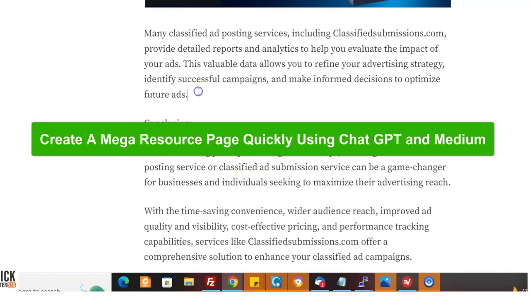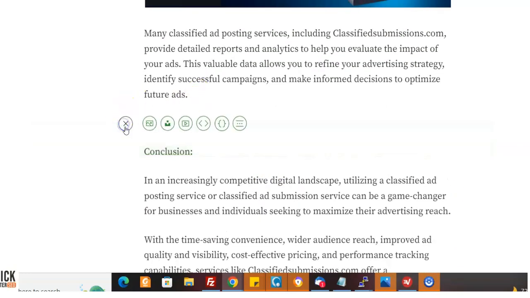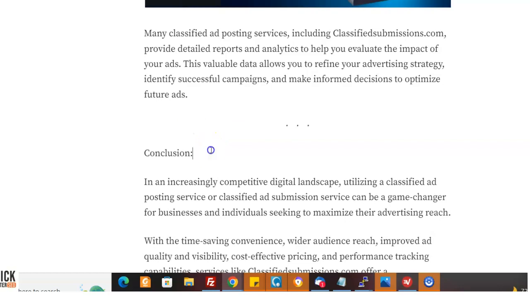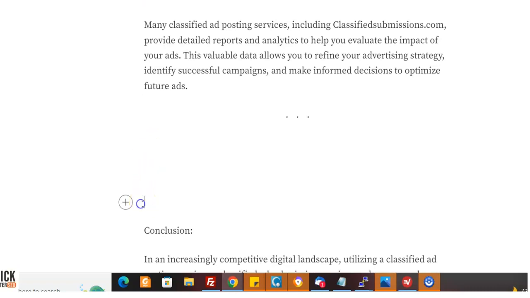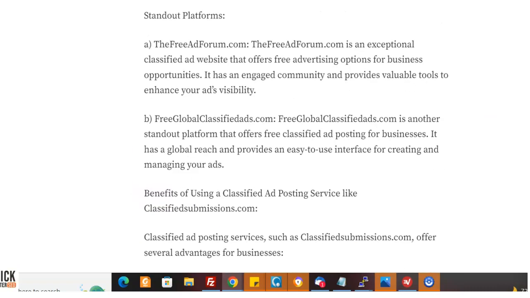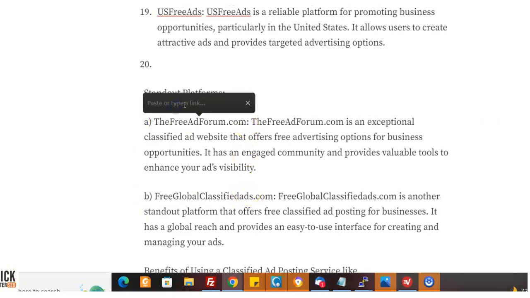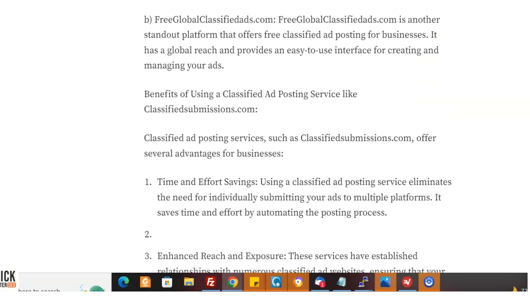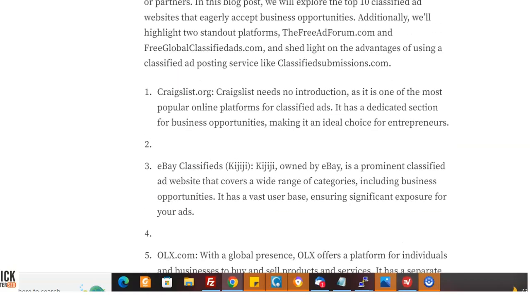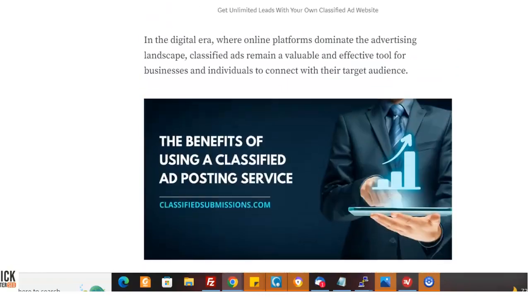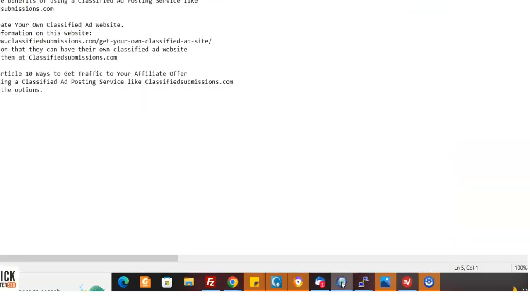I could come here and say add a new part. And I could add a whole new article, right? I got to edit it a little bit, make it look good, link this up if I want to put a hyperlink here. See, put the hyperlink right there, and I'm good to go. And I could create like a monster post about classified ad posting, how to get traffic. It's endless, like things you can ask.